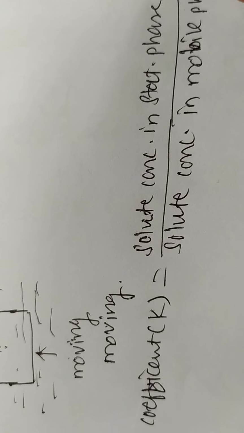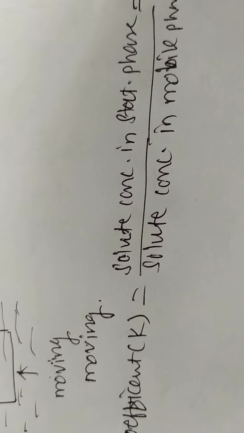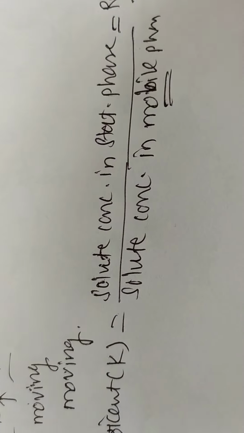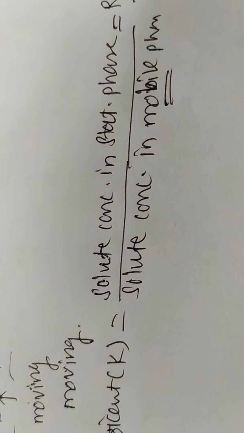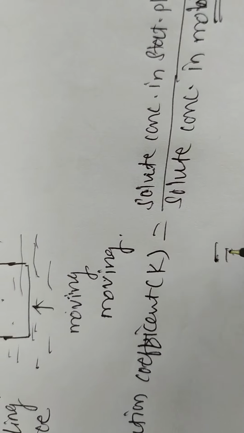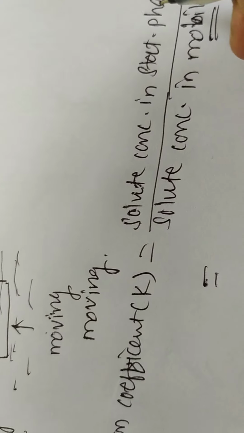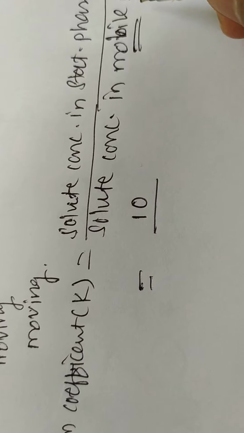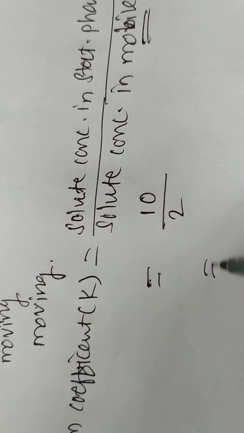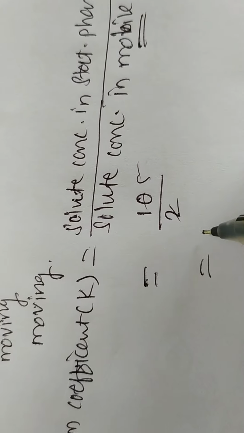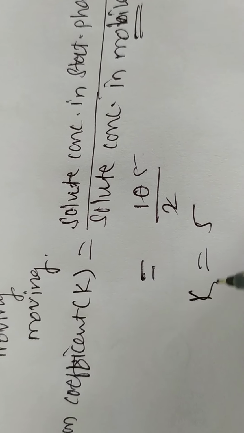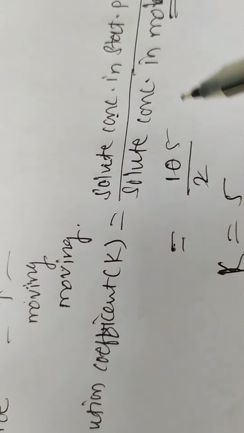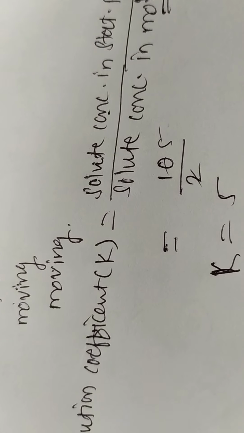In the stationary phase the retarding force, the opposing force, is acting, and in the mobile phase the moving force is acting. When the solute concentration in the stationary phase is more, suppose it is 10 and the solute concentration in the mobile phase is 2, then 10 by 2 is 5, means K becomes 5. When the solute concentration in the stationary phase is more, the retarding force is acting.